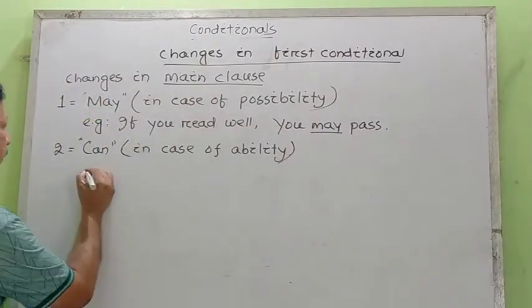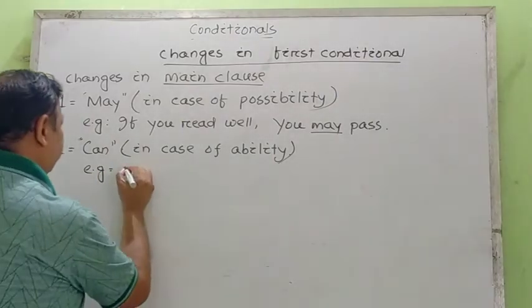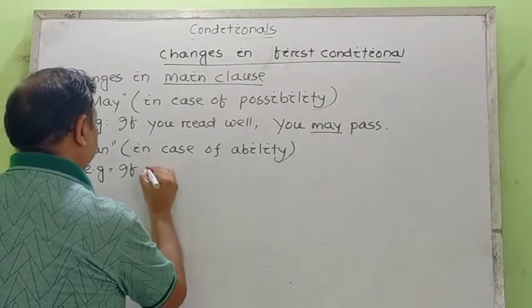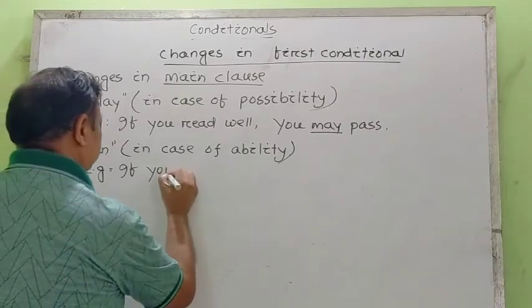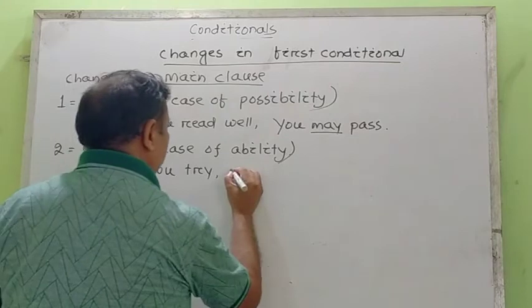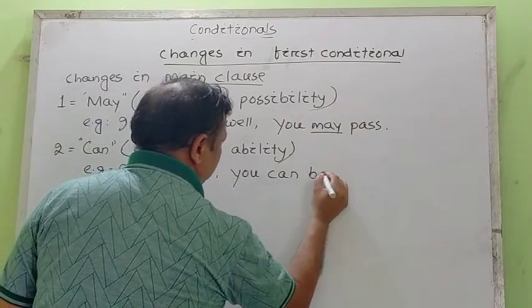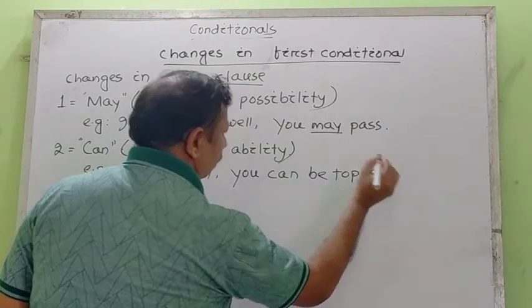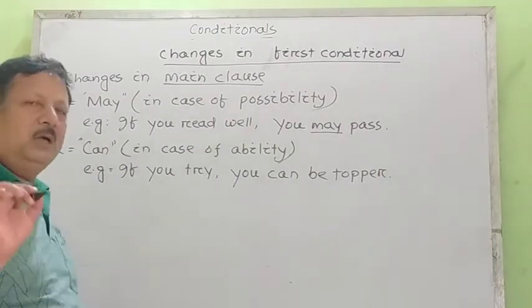For example, if you try, you can be a topper, or you can climb that tree, you can jump that wall, whatever that may be.